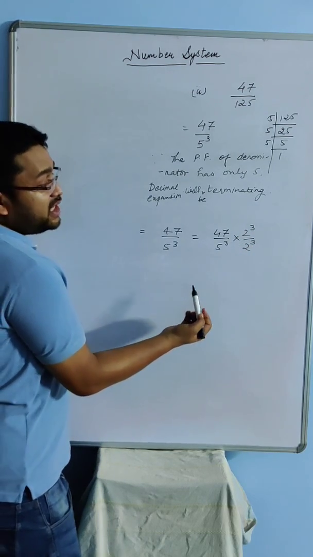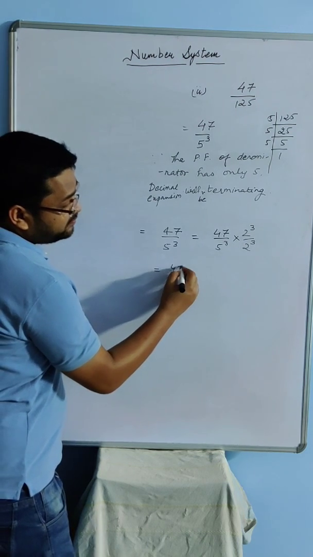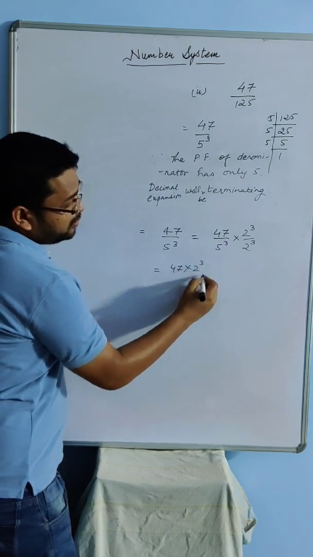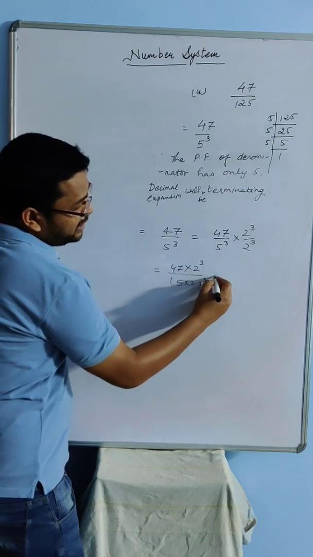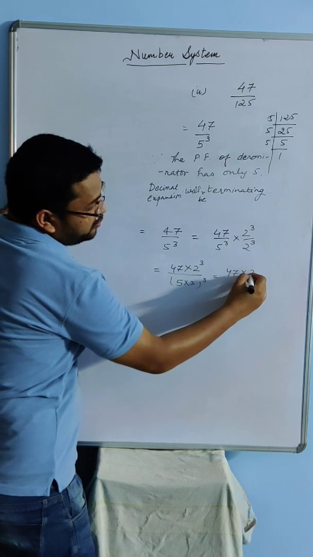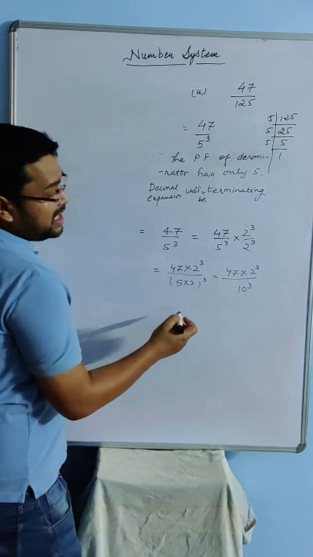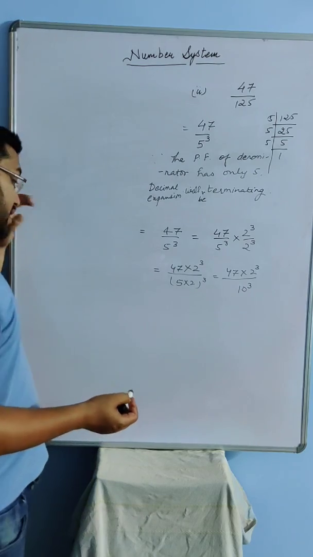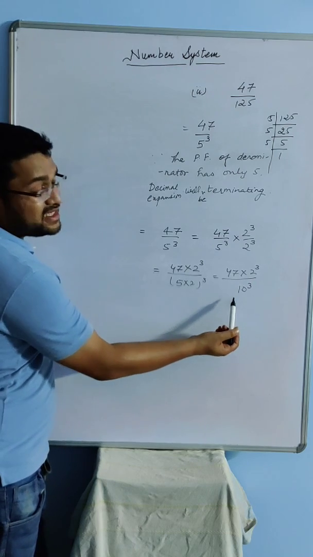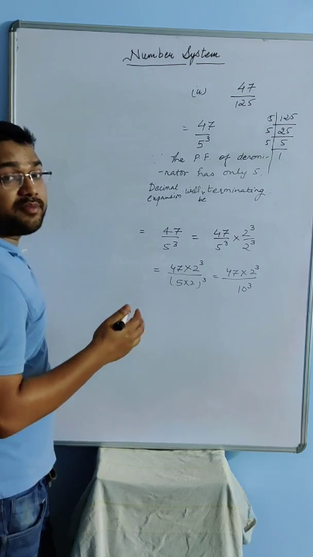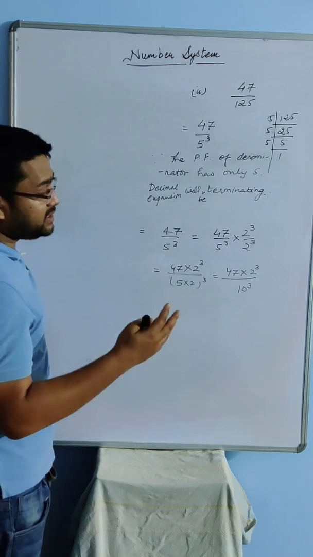Now again the same exponential law: since the bases are different but their powers are the same, I am going to write it as 5 into 2 cube, that is 47 into 2 cube by 10 cube. Now clearly you can see, since there are 3 tens, the decimal expansion will be terminating after 3 digits or 3 places.